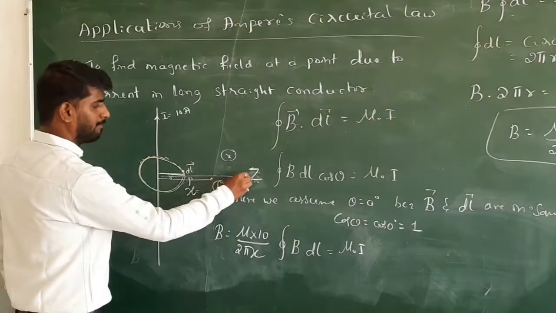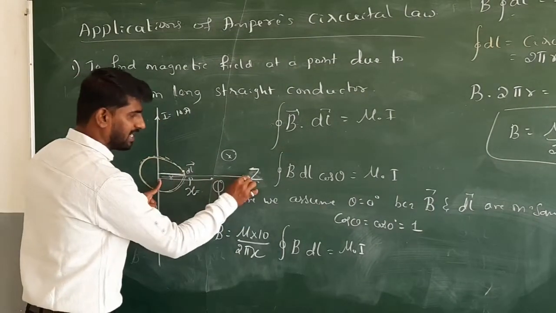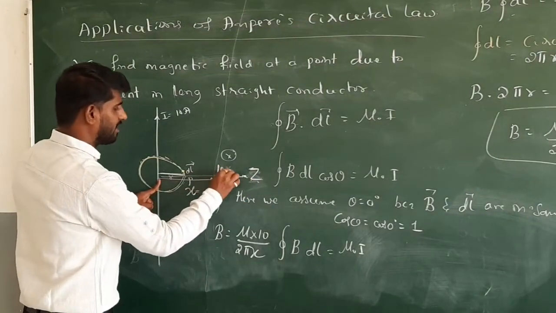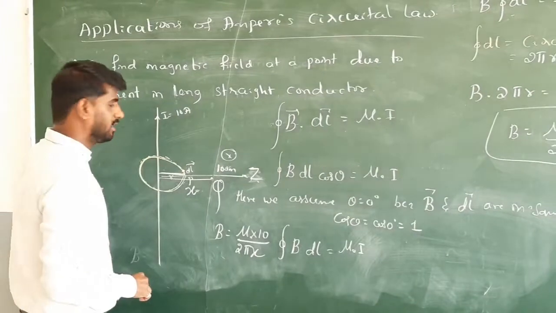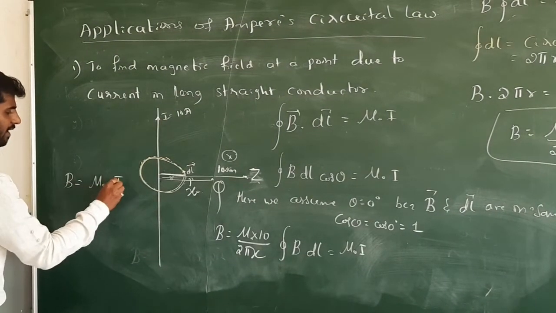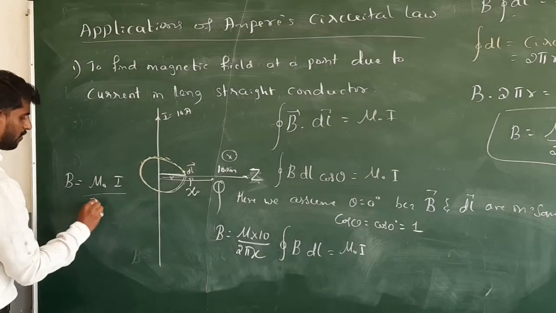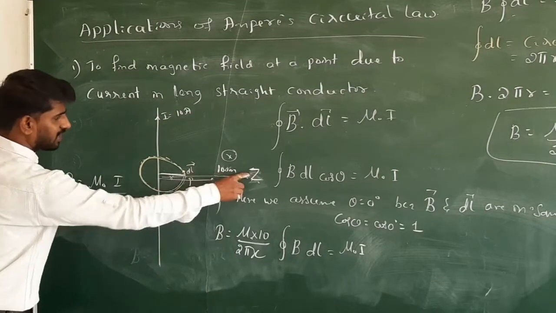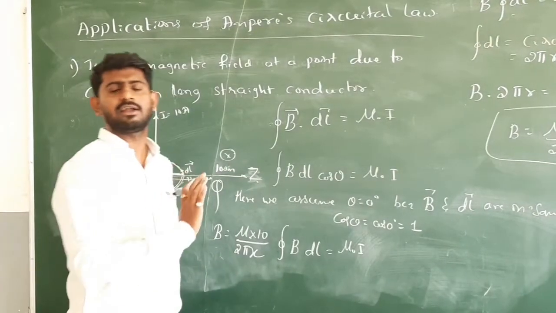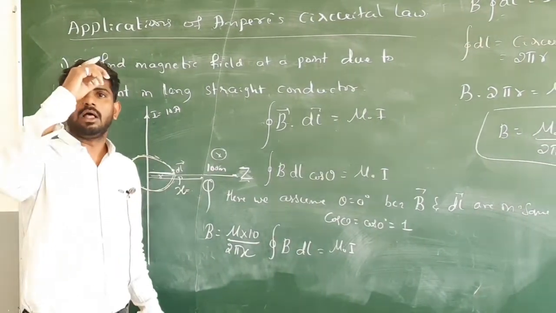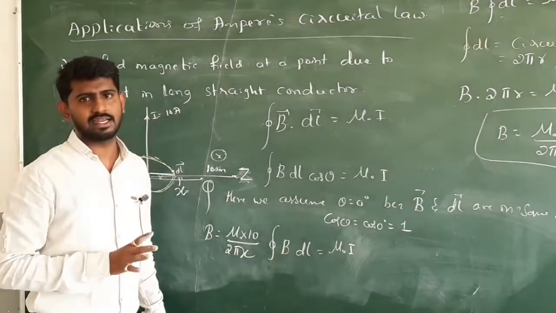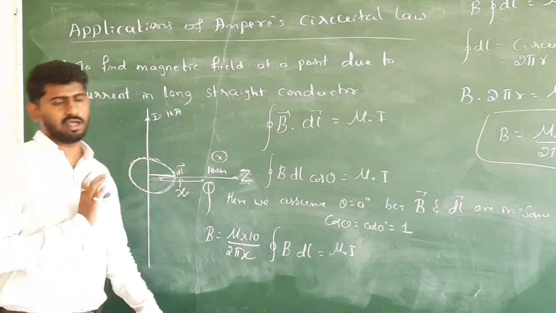Sorry, you know, P is at a Z point. Okay, so if the distance, I say this is 100 meters, right? Then the magnetic field is equal to mu naught into current I, divided by 2 pi into distance, which is 100 meters. Like this, it is very easy to calculate the magnetic field due to a current in the long straight conductor by using the Ampere circuital law.